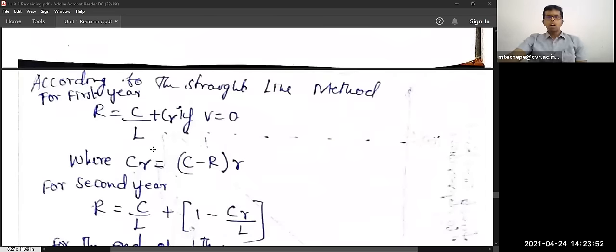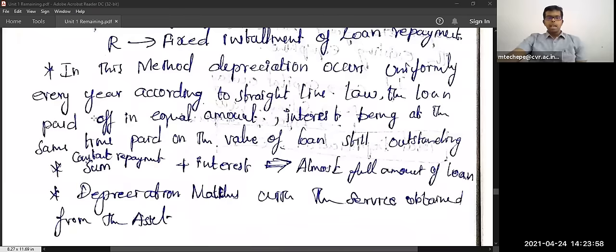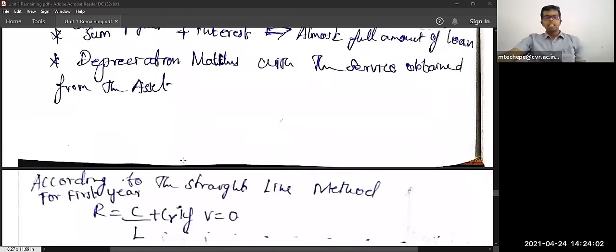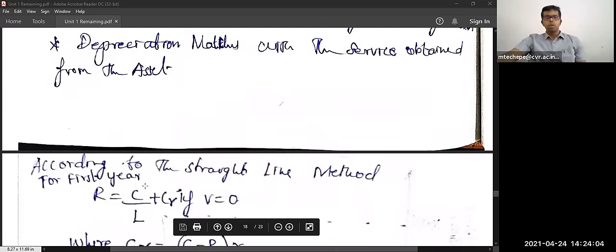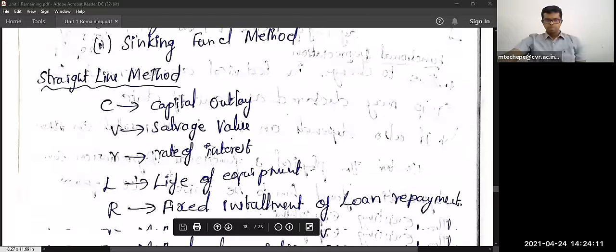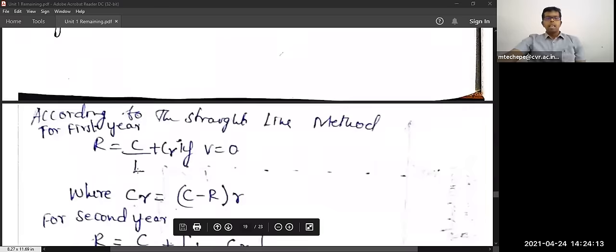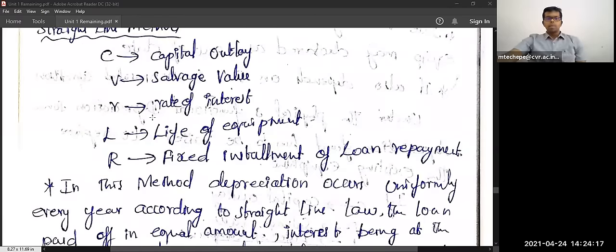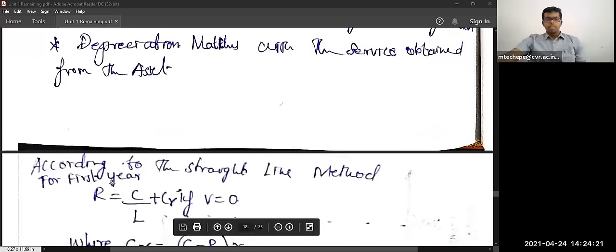So according to this straight line method, for the first year, capital R. What is capital R? Fixed installment of the loan payment. So the fixed installment of the loan payment is equal to C by L, capital outlay divided by L, where L is the lifetime of the equipment, say 10 years, plus C into r, the capital outlay into the rate of interest.